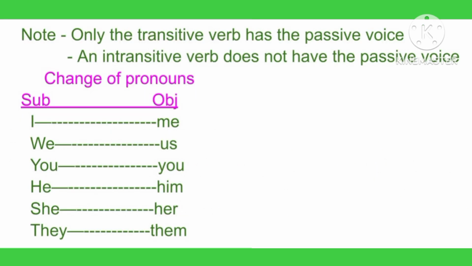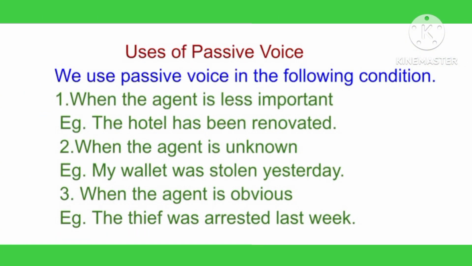While changing from active to passive voice, we have to note some important points as well, like only the transitive verb has the passive form, and intransitive verb does not have the passive voice. Similarly, we have to make some changes of pronouns as well, like the subject I changes into the object me. Similarly, we changes into us, you changes into you, he changes into him, she changes into her, and they changes into them.